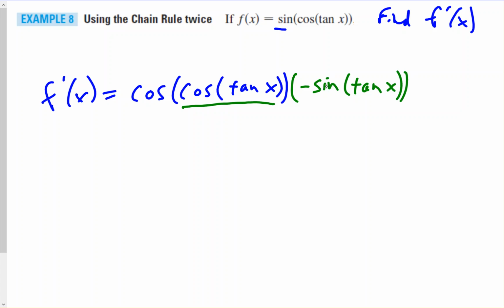And then now that we took the derivative of cosine to get negative sine, we have to multiply by the derivative of its argument. The derivative of tangent would be secant squared.